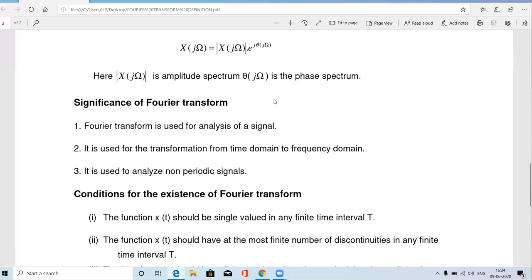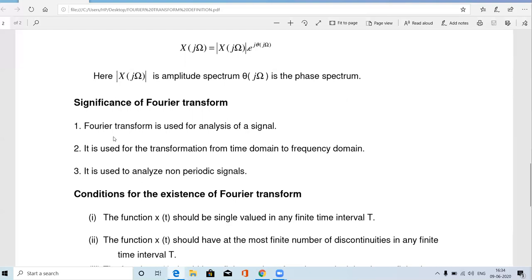The Fourier transform is used to convert the time domain signal into a frequency domain signal. After converting the time domain into the frequency domain, we draw the amplitude spectrum as well as the phase spectrum. From the amplitude spectrum, we can say what frequency components are available within the given signal.